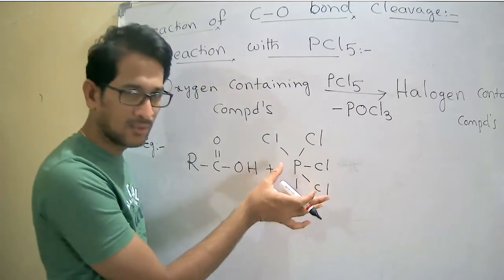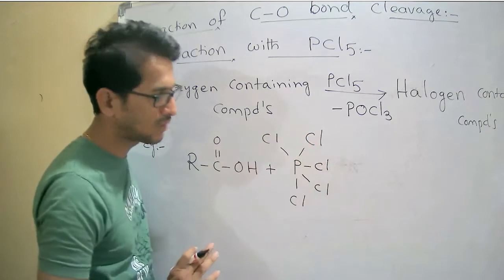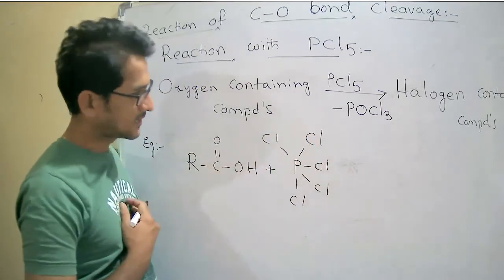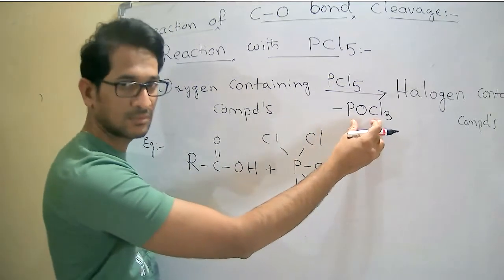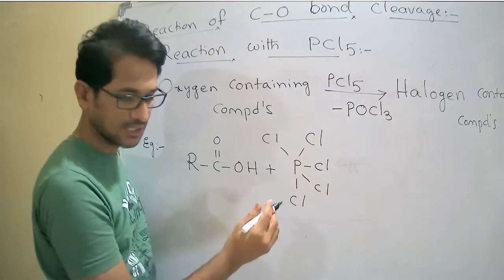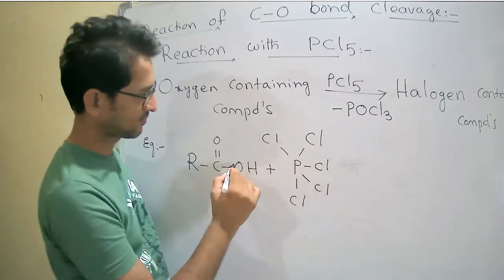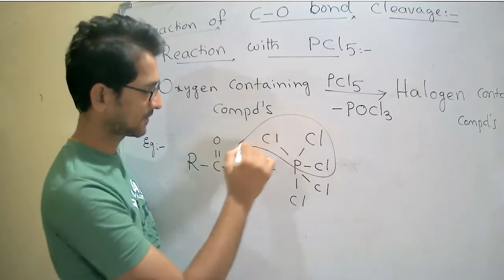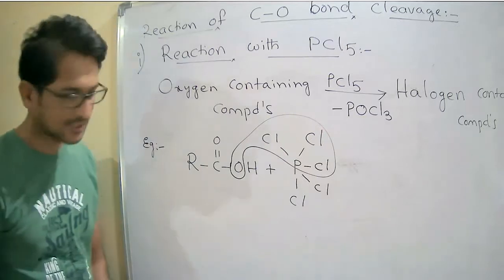I am not particular about the structure, hybridization, etc. To understand the purpose, I just mention the 5 chlorines around the phosphorus. First, what happens here? Elimination of POCl3 takes place.